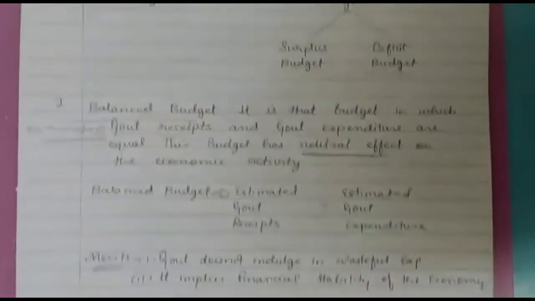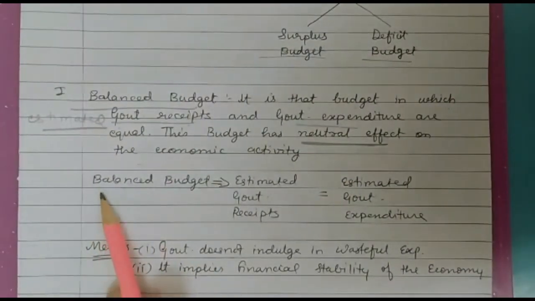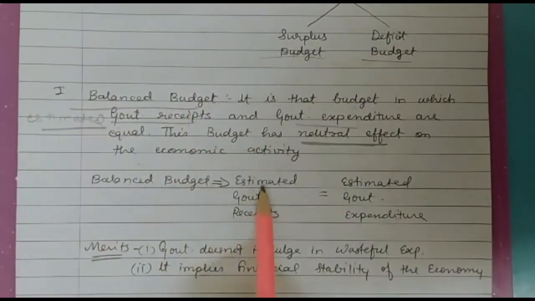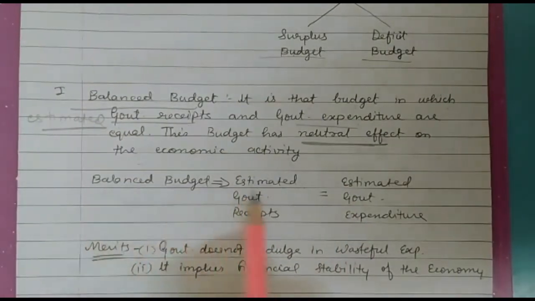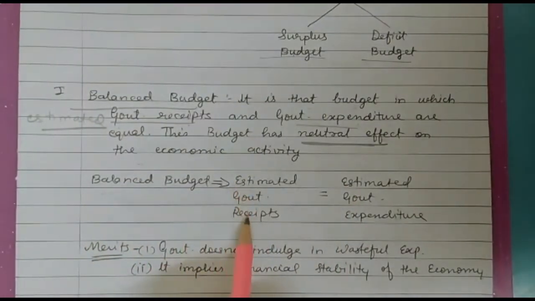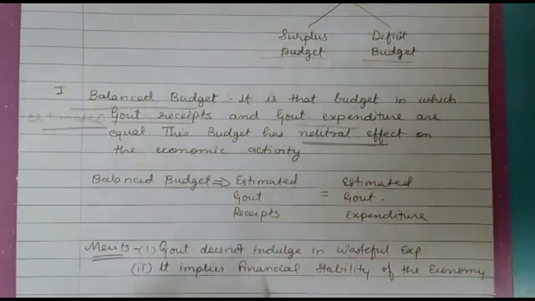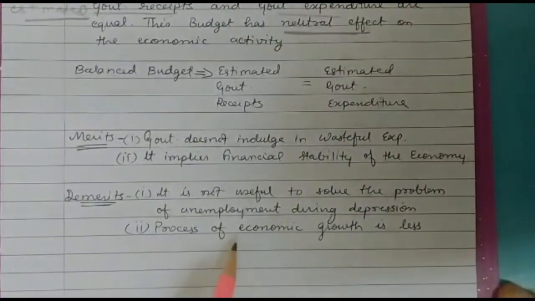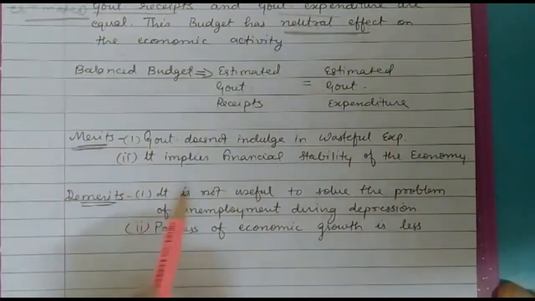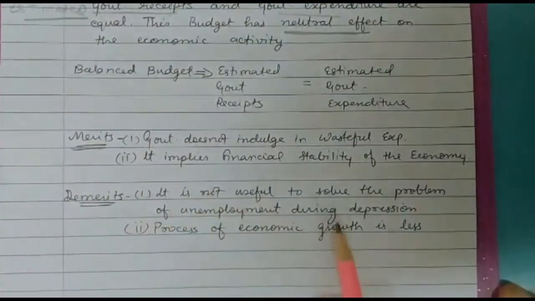Now, balanced budget means estimated government expenditures are equal to estimated government receipts. Once again, balanced budget is where estimated government receipts and estimated government expenditure are equal. Now, this type of budget has certain advantages and disadvantages in our economy. Let's start with the merits, the advantages of balanced budget.